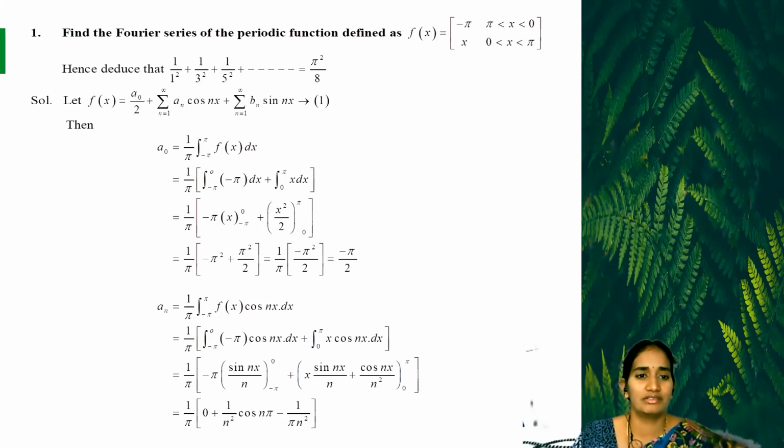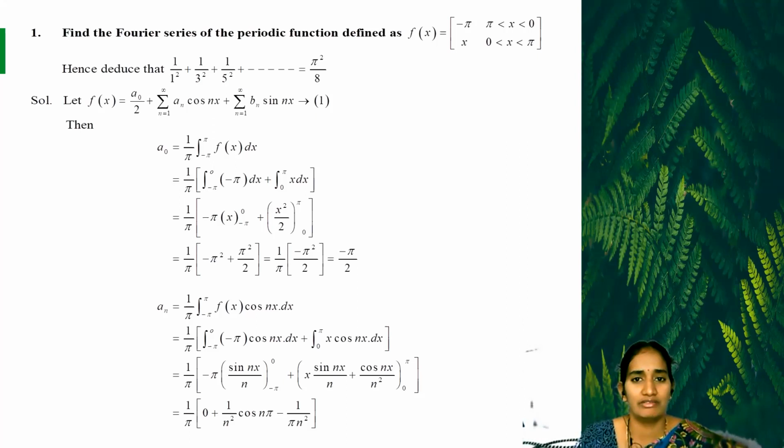So that is equation 1. We let f of x equal a naught by 2 plus summation n equal to 1 to infinity of a n cos nx plus summation n equal to 1 to infinity of b n sin nx. This is equation 1. We need to find the values of a naught, a n, b n depending upon the discontinuity intervals. We know the general formula a naught equals 1 by pi integral from minus pi to pi f of x dx.